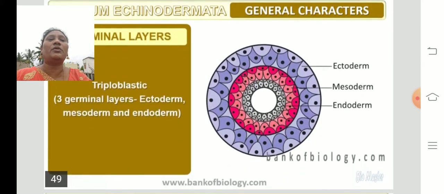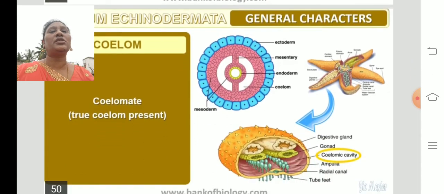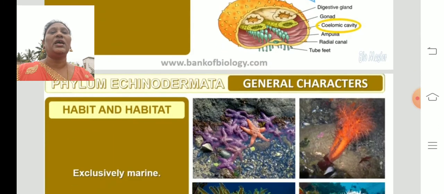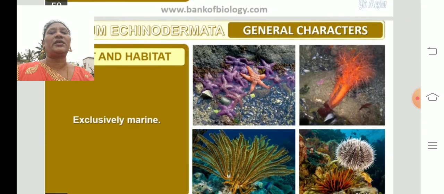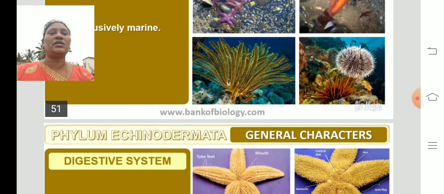They are triploblastic animals, that means three layers. The body is formed by three layers: outer ectoderm, middle mesoderm and inner endoderm. And they are true coelomates, that means we can find a true body cavity. Habit and habitat: exclusively marine. Mostly these are found in oceans and seas, saltwater regions.